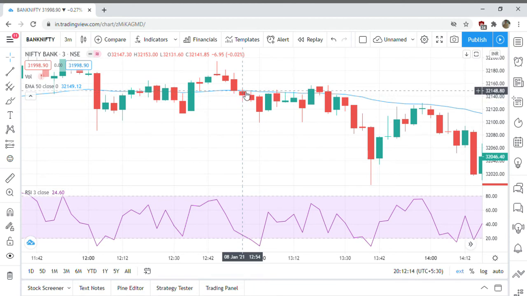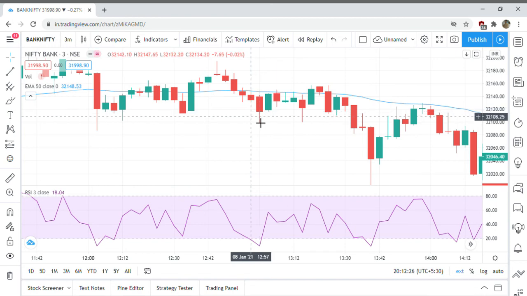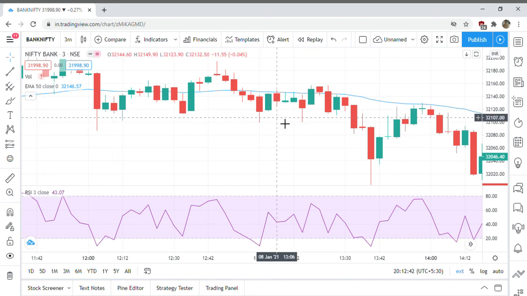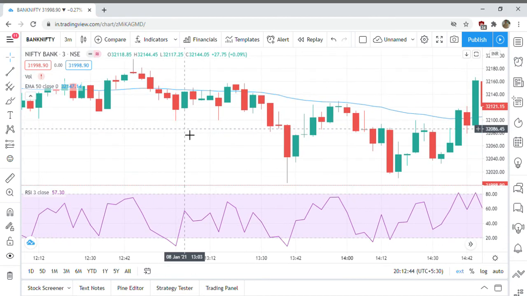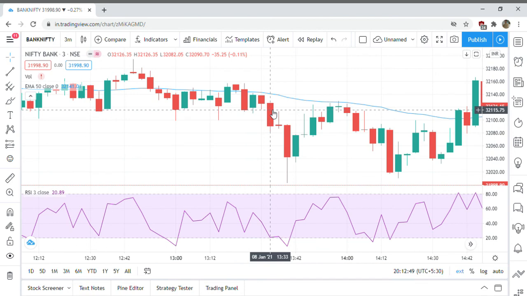Now I enter here and I exit after another 3 minutes candle. So basically it's scalping what we are doing here, and we will wait till a stop loss is hit, and we'll wait for our target. How many points, 10 to 20, 30 points we can make every day in Bank Nifty using this technique. We can do backtesting on this as well.